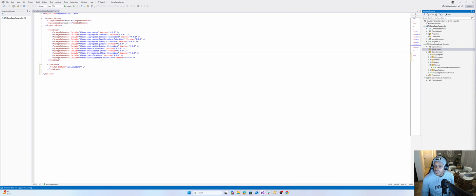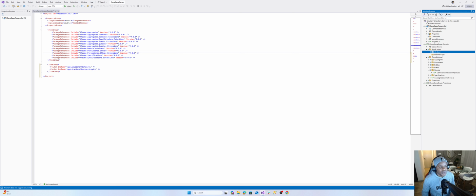Let's create a new folder and add these two folders: abstract, and inside, business logic.